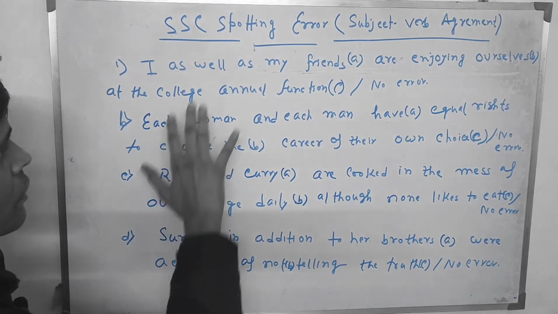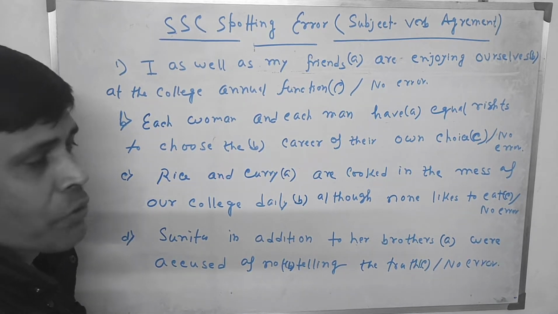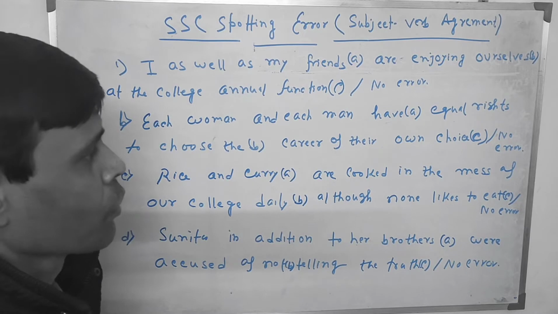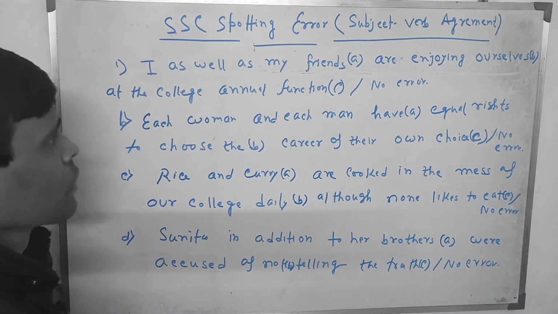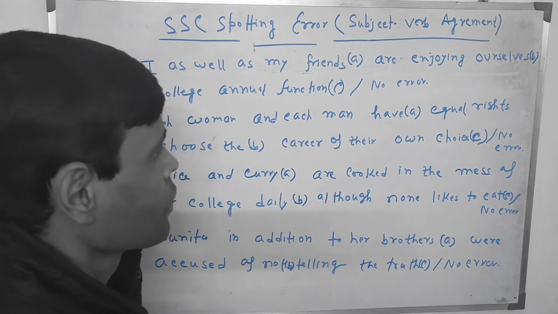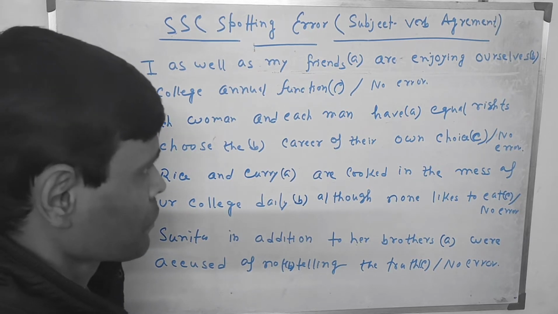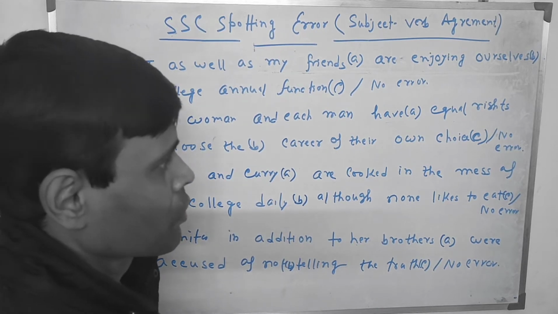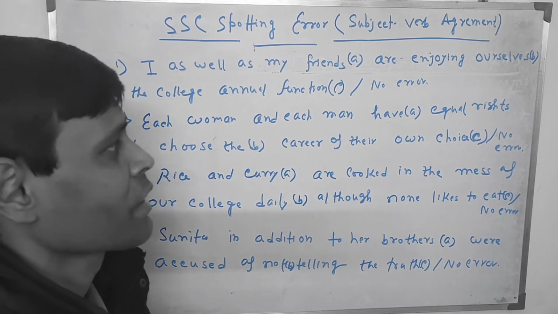Here some questions are written, and I would like to analyze the questions: why this is an error, or why this is not an error. The first question is: I as well as my friends are enjoying ourselves at the college annual function. If you find no error, then you have to tick the option no error. If you find any error, then you have to tick the option where the error is.